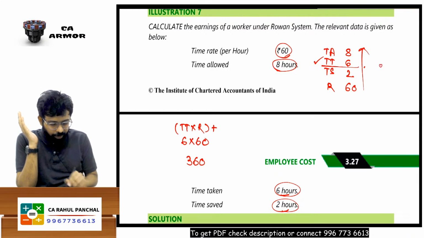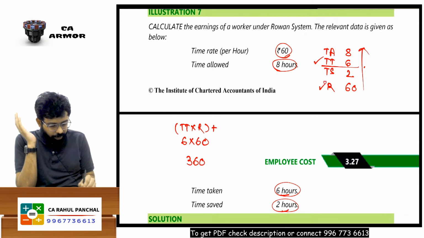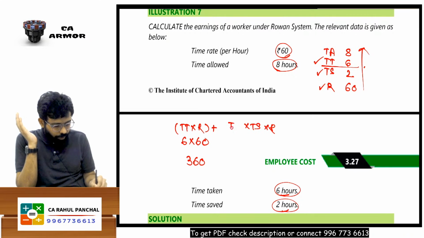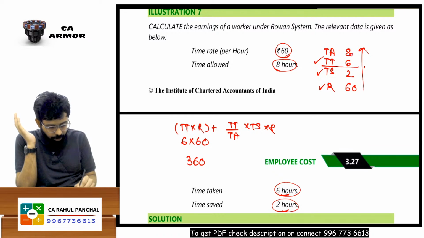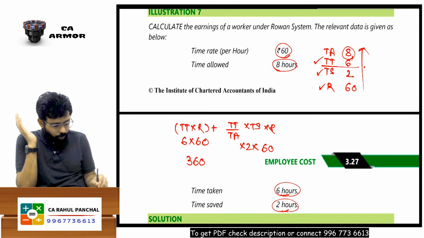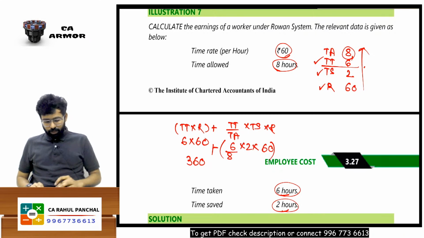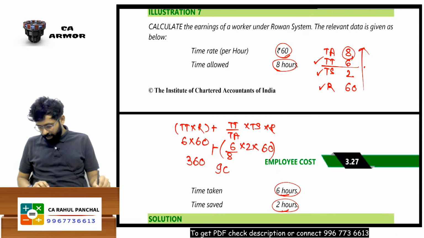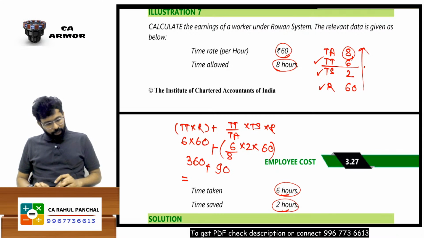In the reverse manner: R into TS into TT upon TA, that is upon 8. So 60 into 2 into 6 divided by 8. That's it, and you will get your answer. 60 into 2 into 6 upon 8 gives 90 as your answer. And 90 plus 360 becomes 450.